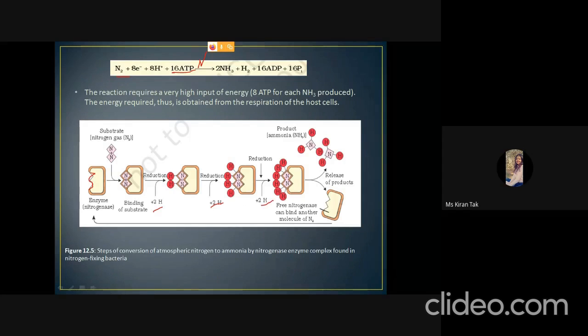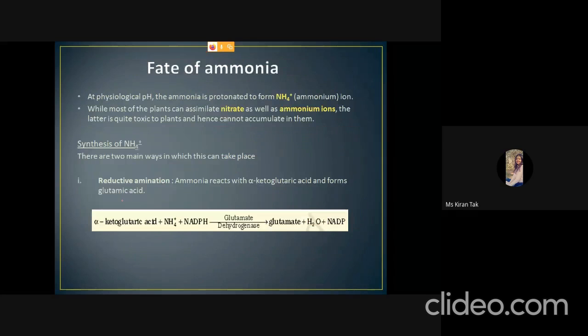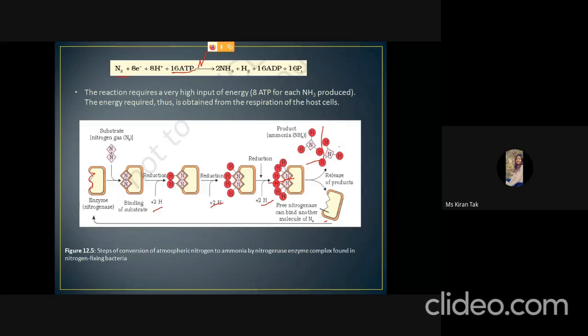That means there will be no bond between the two atoms of nitrogen, and finally the ammonia is released from the enzyme, and then the free enzyme can be reused. The next is ammonia. So the ammonia is released here.